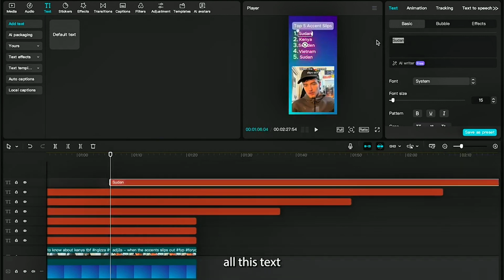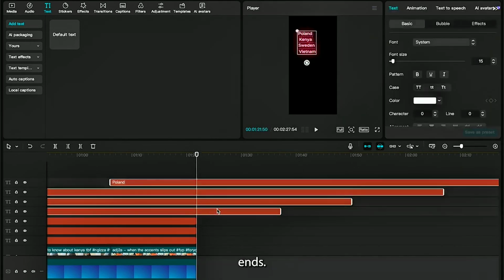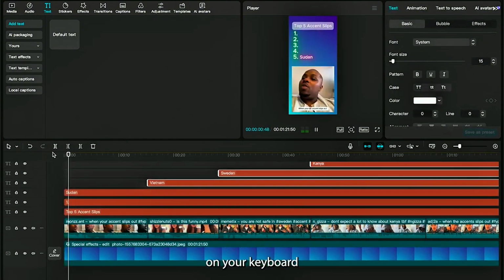Now you need to crop all this text so it doesn't go past when our video ends. Just select it all and hit W on your keyboard to trim it. That's our video done, so export it.